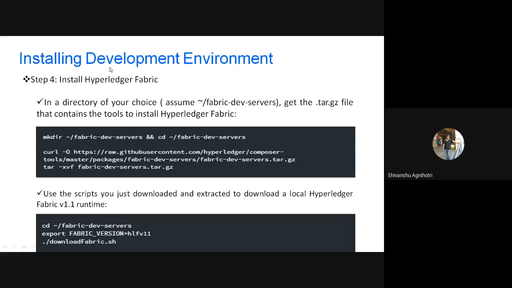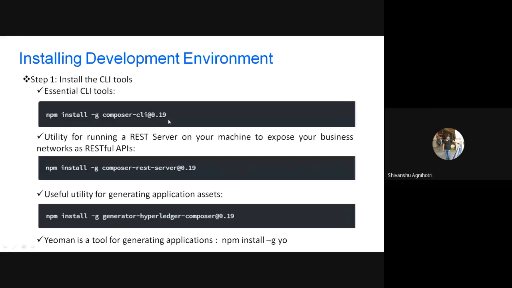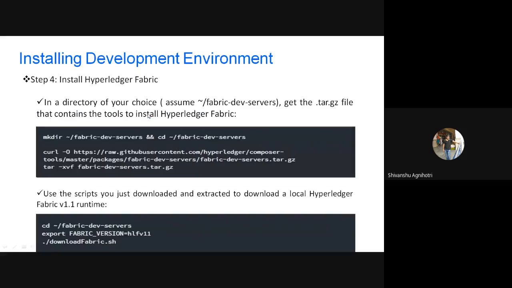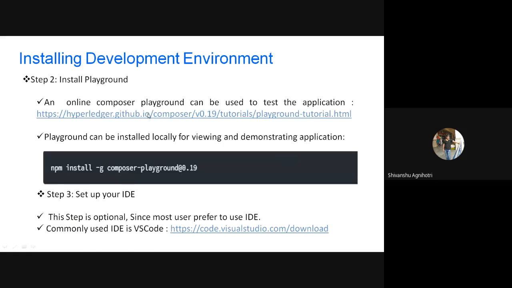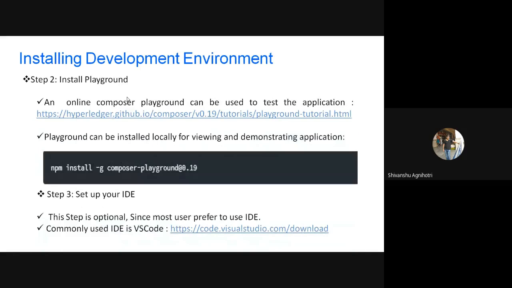One more thing: suppose you have come to the part where you have written all the code and created a banana file. Then there is no need to install Fabric, because Fabric is needed only when you are working on your local system. Just for checking this application online, if you have generated the banana file, all of that is done by Composer only.